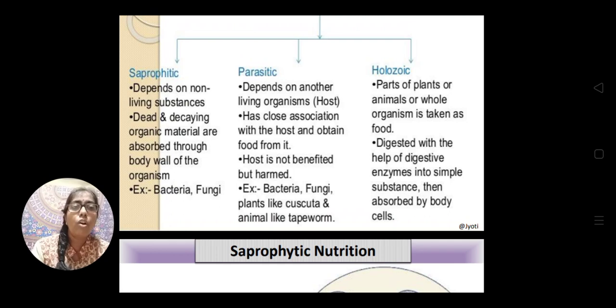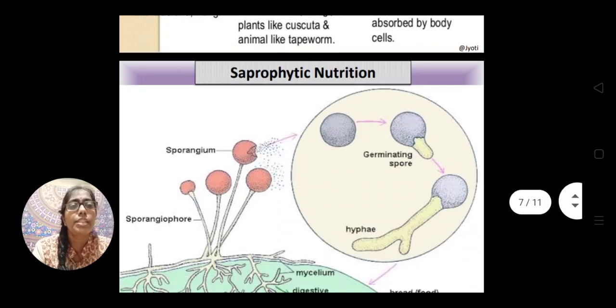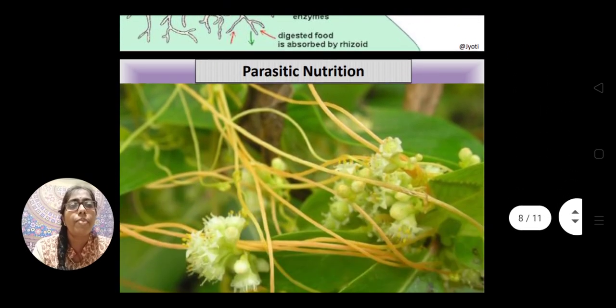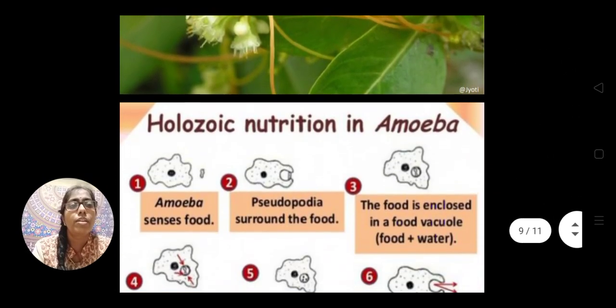But in holozoic nutrition, the whole organism is taken in as food, and then it is digested inside the body. This is how it differs from the other two modes of nutrition.